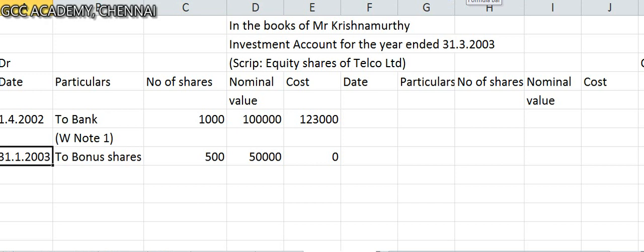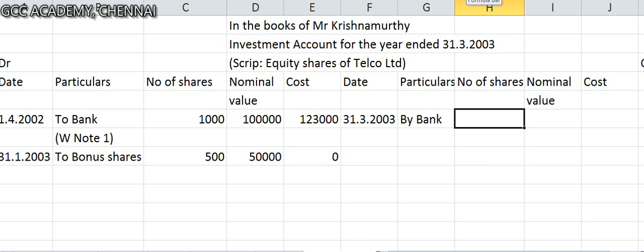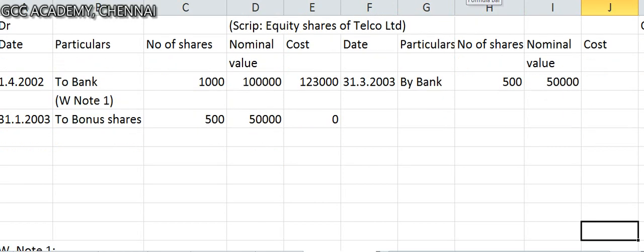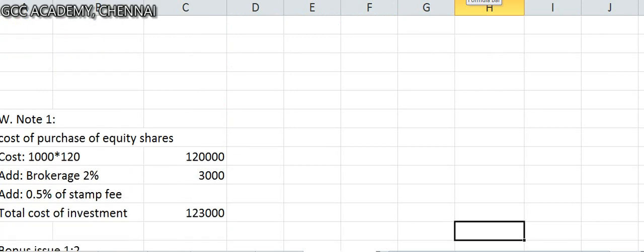Then at year end, on 31/3/2003, what is he doing? He is selling part of this. Carefully observe. On 31/3/2003, Mr. Krishnamurthy sold bonus shares after paying a brokerage of 2%. So how much the bank is going to realize is very, very important. The bonus shares are 500 shares and face value is 50,000. Very, very important. I will show you the working here. Working note number 2.